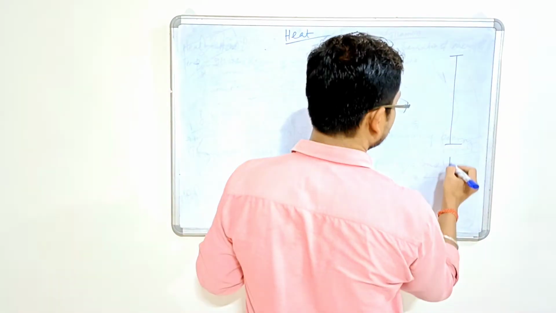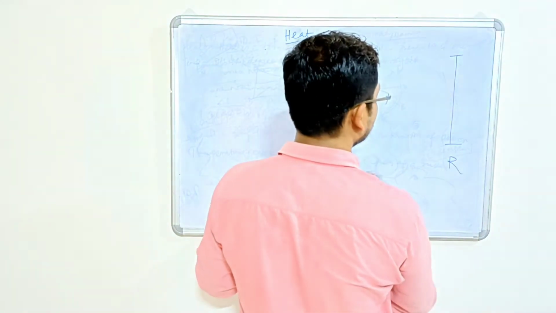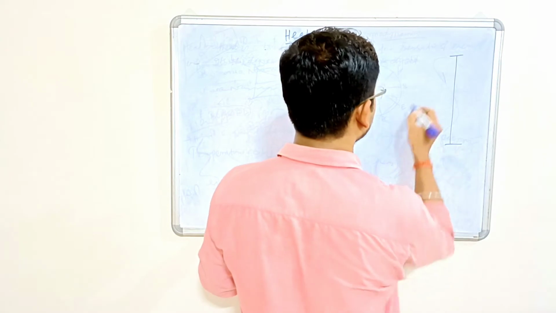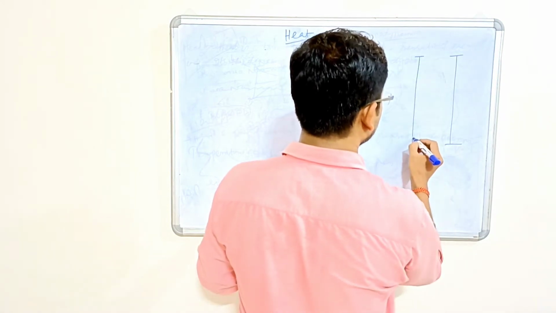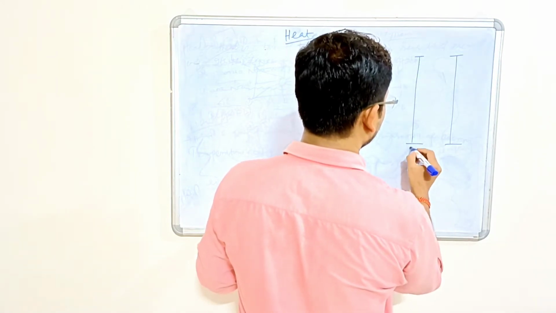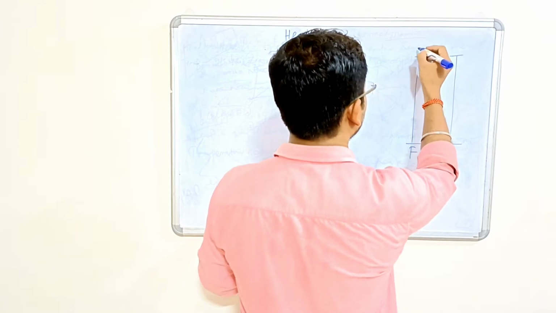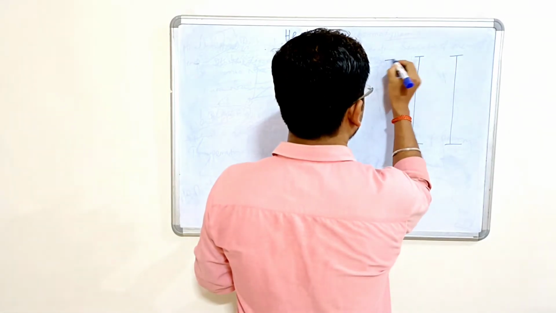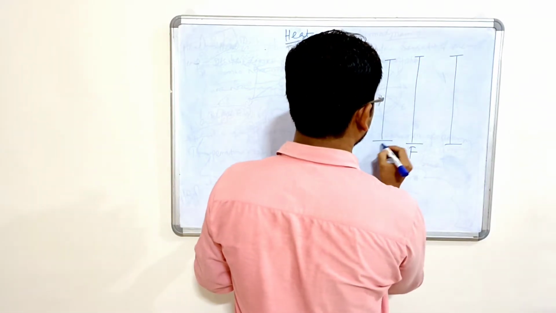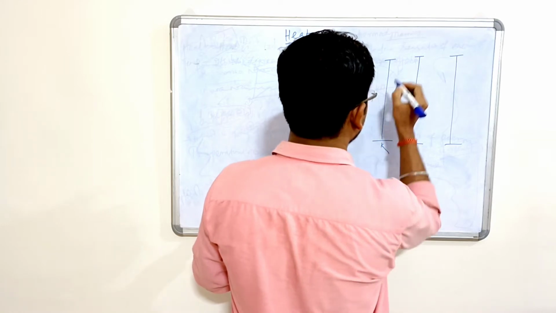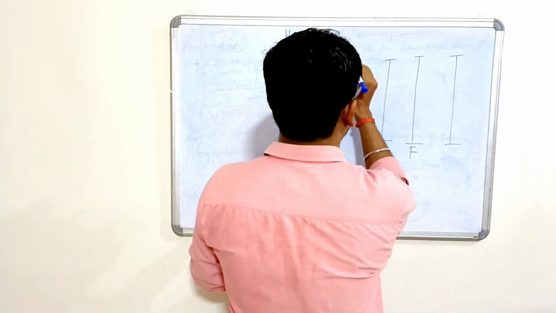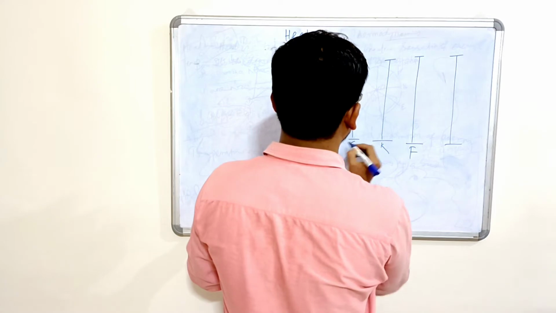Suppose this one is the Reaumur scale, this one is the Fahrenheit scale, this one is the Kelvin scale, and this one is the centigrade scale.